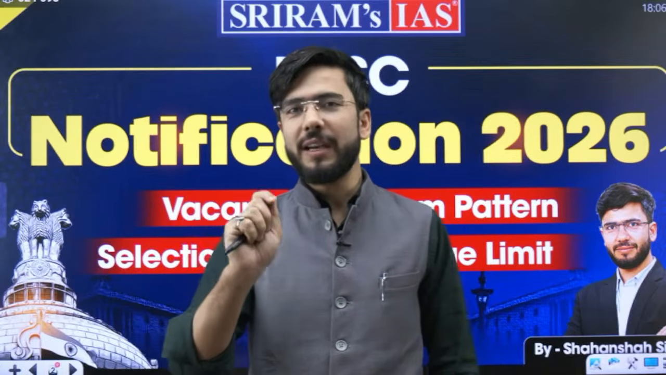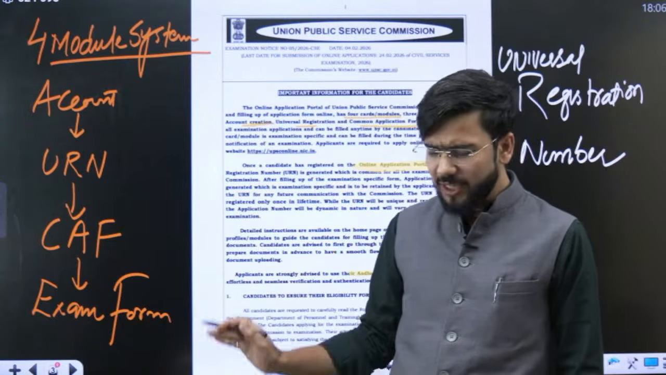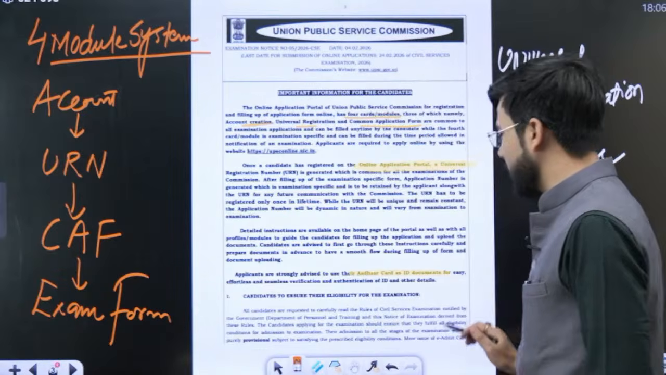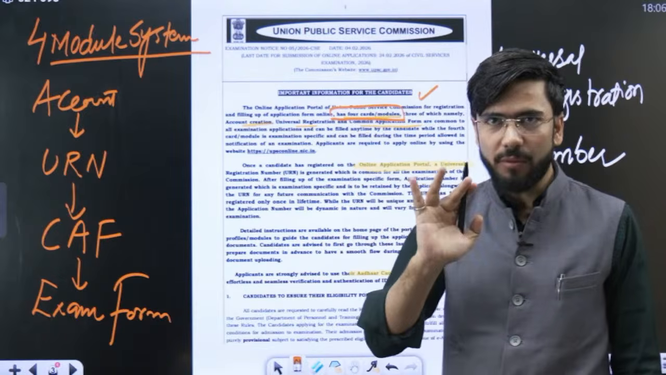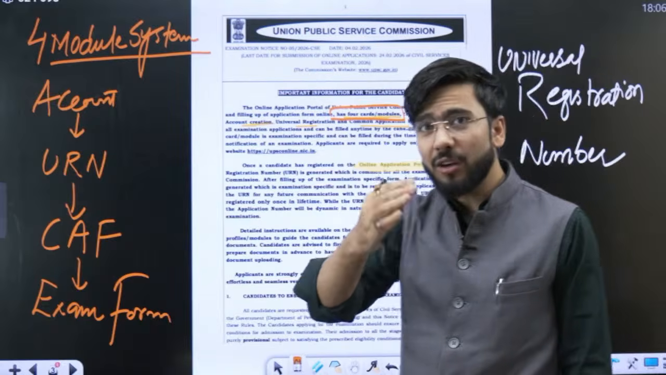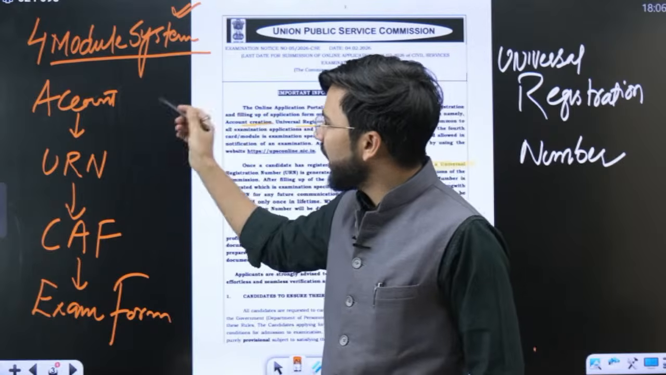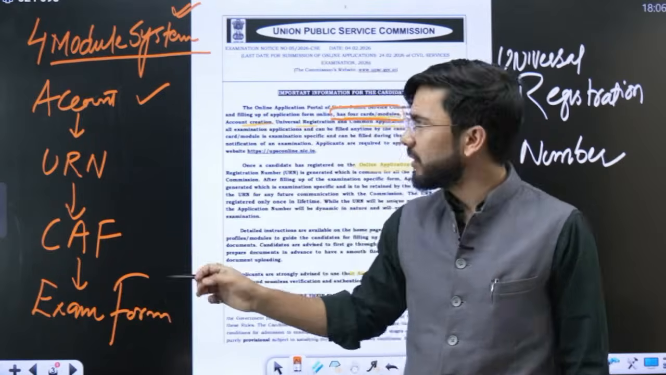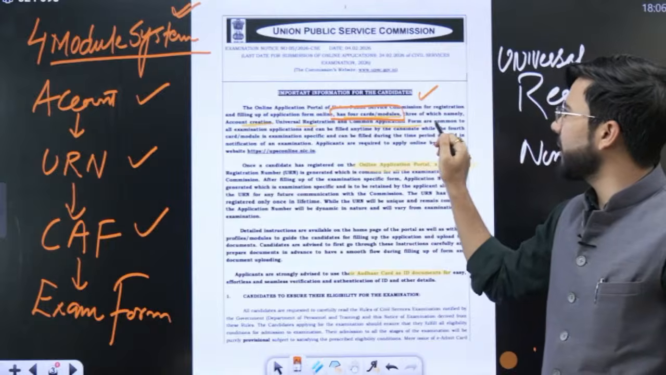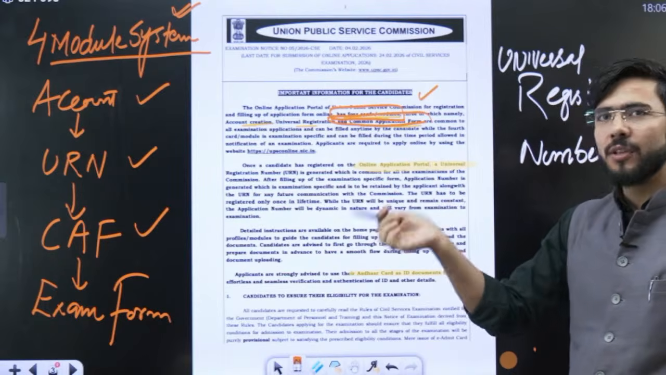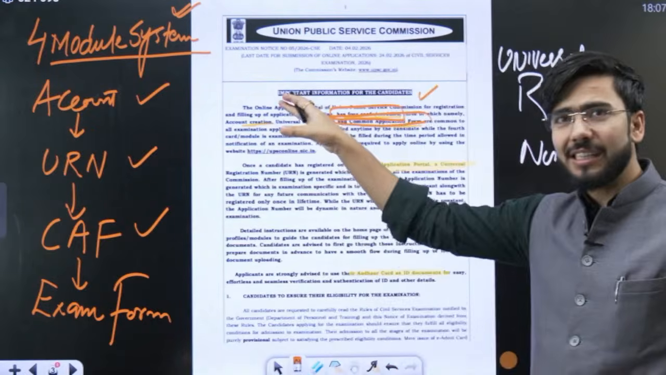What has been more fascinating about this notification is the procedure which UPSC has changed. This notification mentions that there will be a 4-stage, or I would suggest a 4-module based online application form. So this application form comes with a 4 module system. The first one is that you need to create an account. The second one is the universal registration. The third one is the common application form which all of you must fill up. And then comes the exam form which you will eventually fill up for the exam. That is the 4-module system.